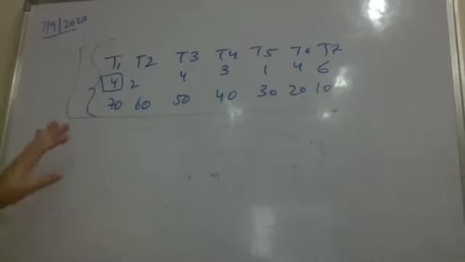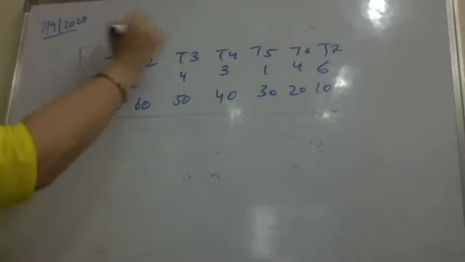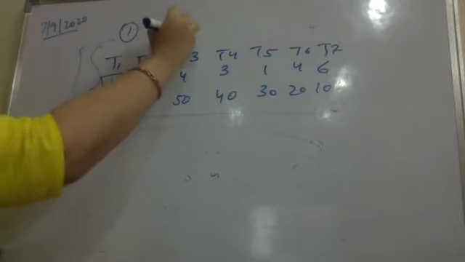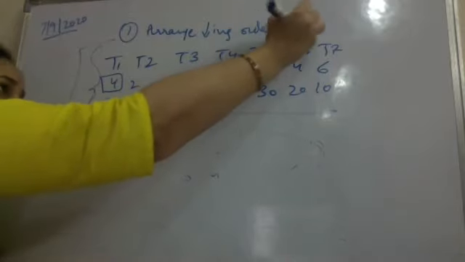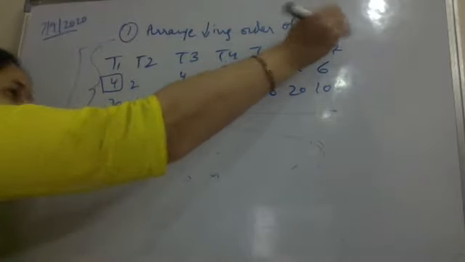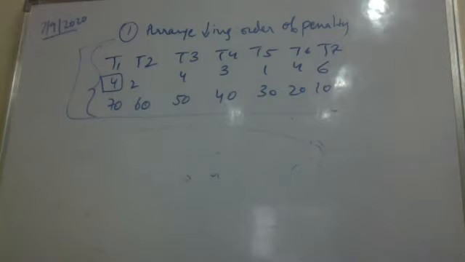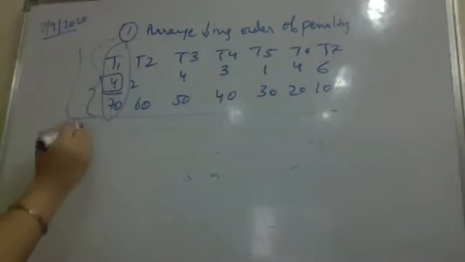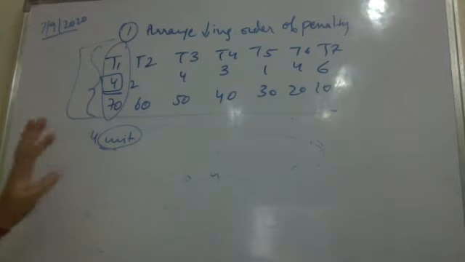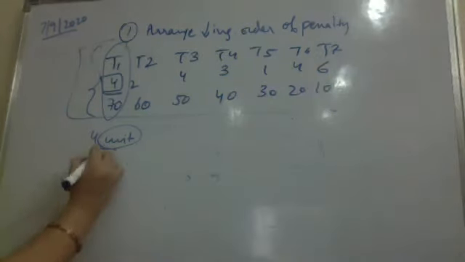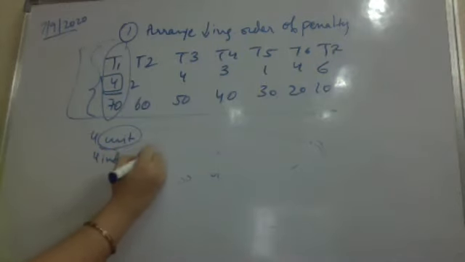There might be a possibility of 4 tasks, since task 1, which is having the highest penalty, that we pick first. First step is arrange them in decreasing order of the penalty. So I'm arranging in decreasing order of penalty. After arranging these in decreasing order of the penalty, I'm picking the first task. I'm looking at its deadline. Since the deadline is 4 units and all the tasks are unit tasks, that means there might be a possibility of 4 independent tasks. This set I have to find out.